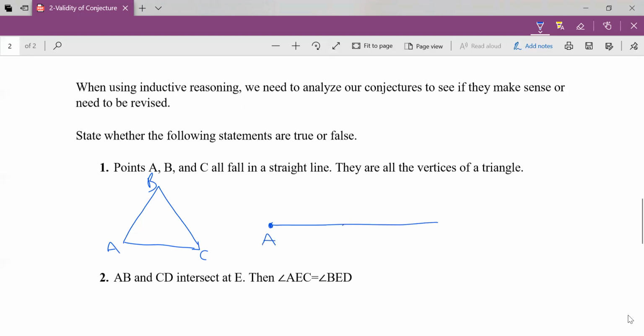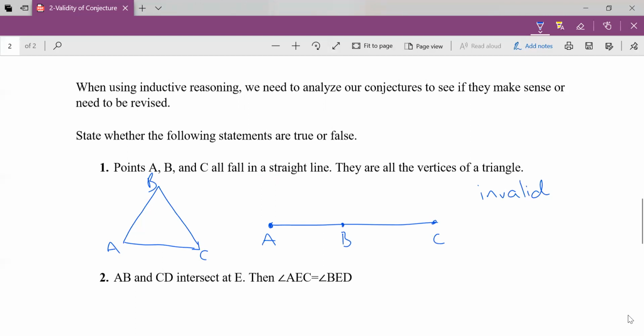I can't make a triangle if all three of my points are in a straight line, can I? So I'm going to say this is an invalid or false statement. A false conjecture. It doesn't make any sense.